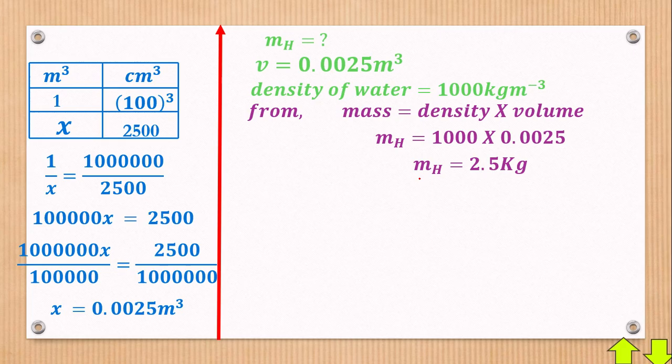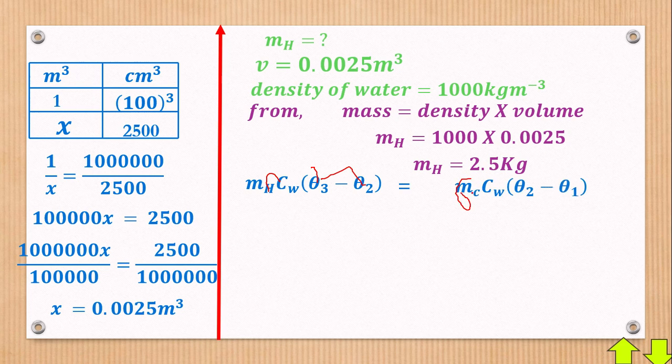Now we can bring back our formula. Our formula said that mass of hot water times specific heat capacity of water, theta 3 minus theta 2, must be the same as mass of cold water, which we want to find, times the specific heat capacity, theta 2 minus theta 1. So we substitute.